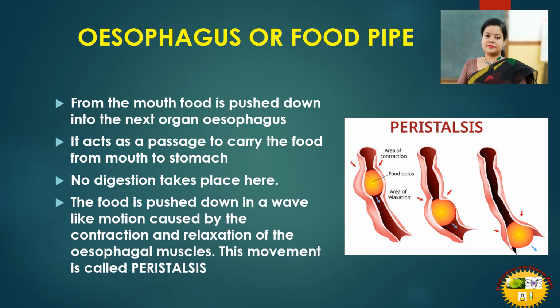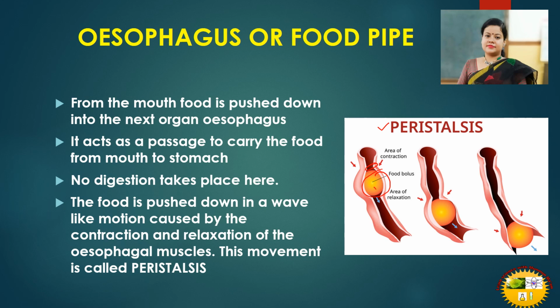The food is pushed down in a wave-like motion caused by contraction and relaxation of the esophageal muscles. This movement is called peristalsis. Here you can see peristalsis occurring. Here is the area of contraction, followed by an area of relaxation where the food bolus is.